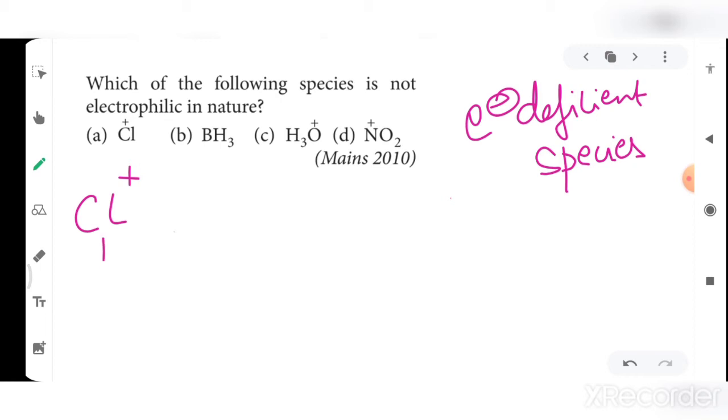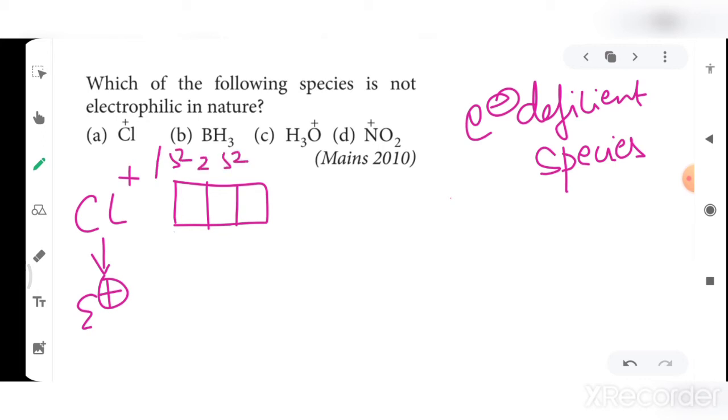So therefore this is an electrophile. And now when I take BH3, when I consider the orbitals of boron, it is 1s2, 2s2, 2p1. So it has one electron in the p orbital and the other two orbitals are empty. It can easily accept electrons because it has vacant orbitals. So this is electron deficient in nature, therefore this is also an electrophile.